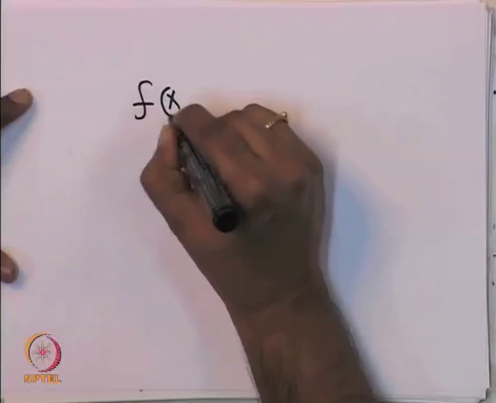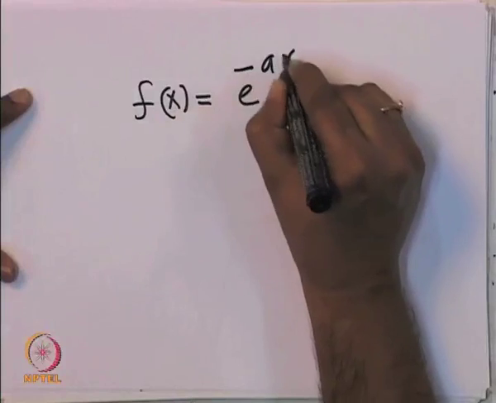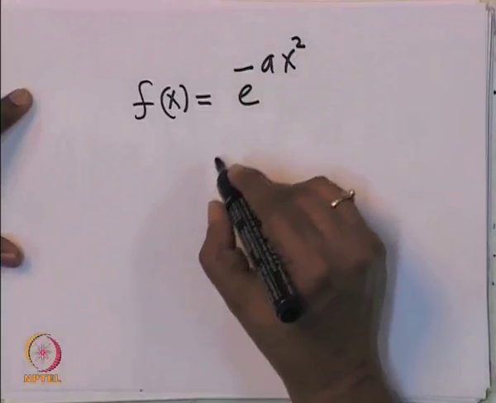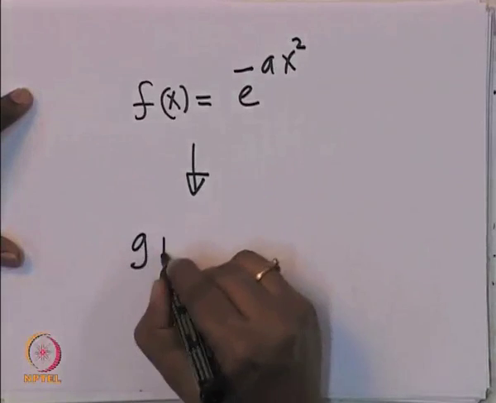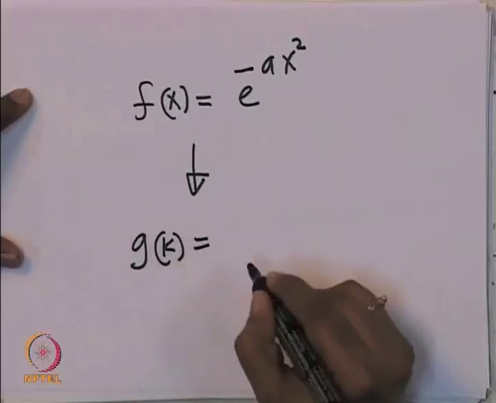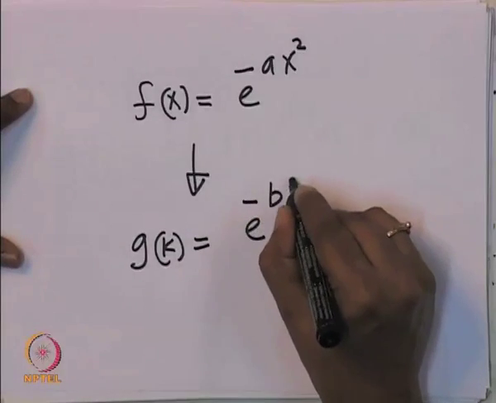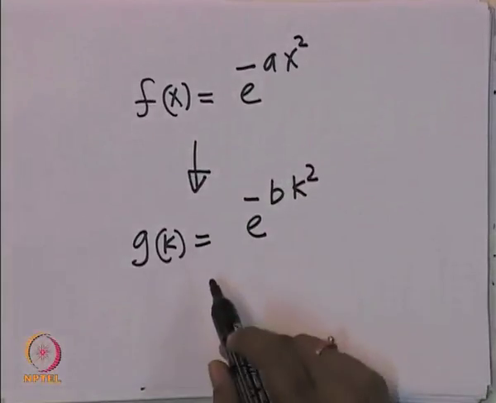So, it turns out that if the function is just a Gaussian function, let us say f of x is e power minus a x square, its Fourier transform g of k turns out to be e power some other b k square. It has the same functional form. This is also a Gaussian.